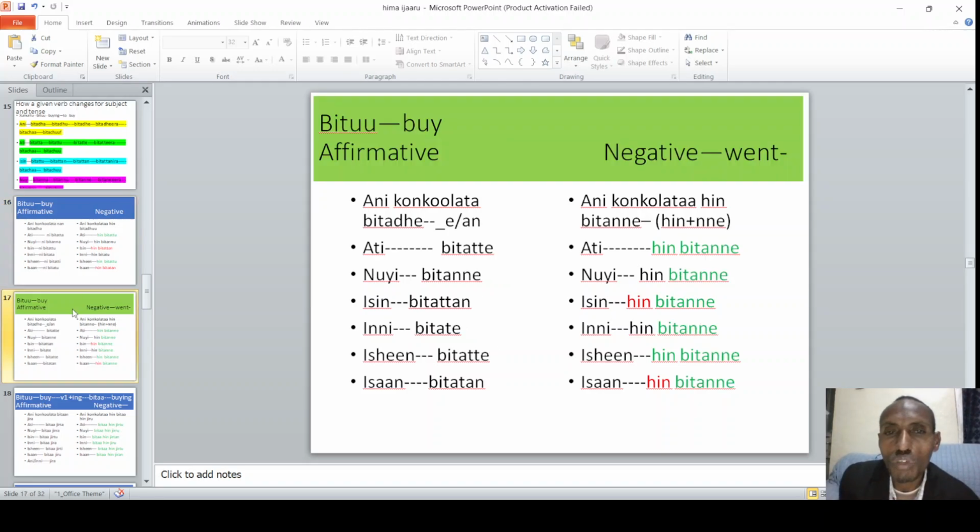So we have also the past form, ati bitatte, ati himbitanne. In the past form, the negative form of the sentence is all the same. We say himbitanne, ati himbitanne, himbitanne. Isheen hin bitanne, isaan hin bitanne. For all of the subjects, we use one form in the simple past negative.